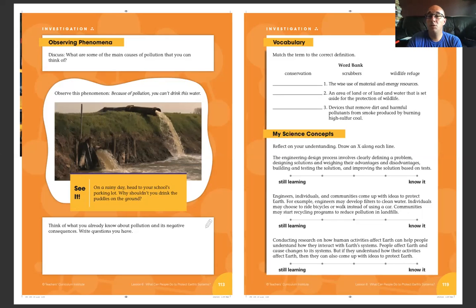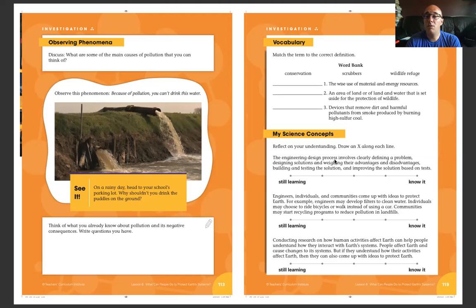All right, get the vocabulary, ladies and gentlemen. We have 3 words this week. We have conservation, scrubbers, and wildlife refuge. Try to match those to their correct definition here. And then the science concepts. Again, if you don't have a really good idea about what we're talking about, mark down here. If you do know it all the way, mark it here, and somewhere in between, mark it here. So I'll read these for you.